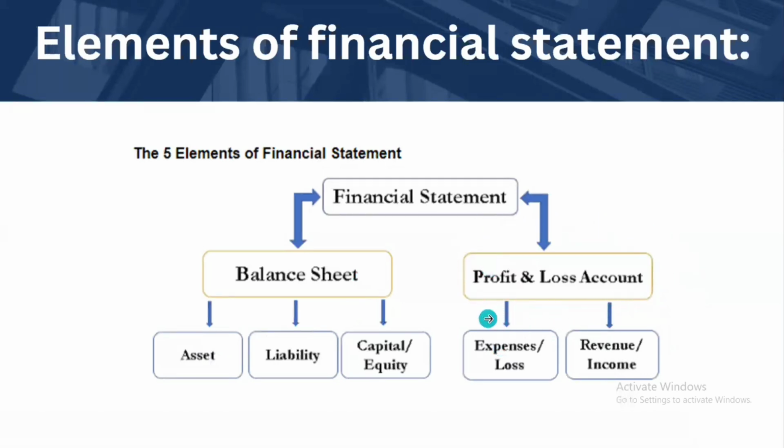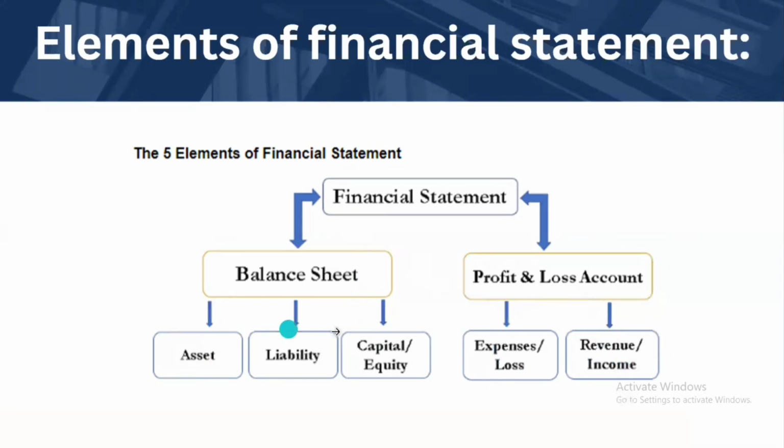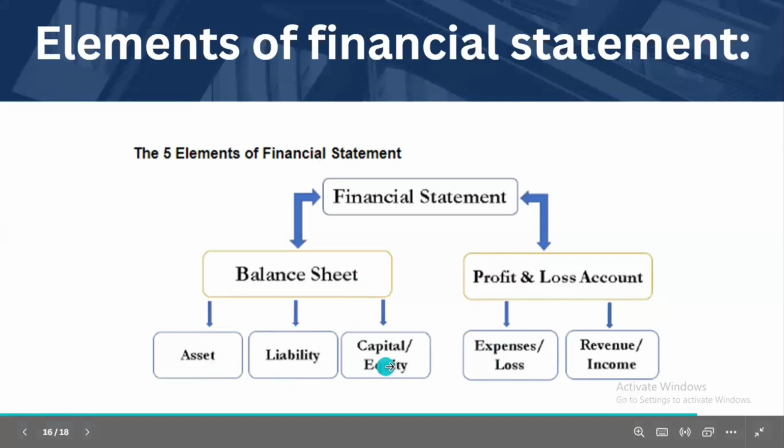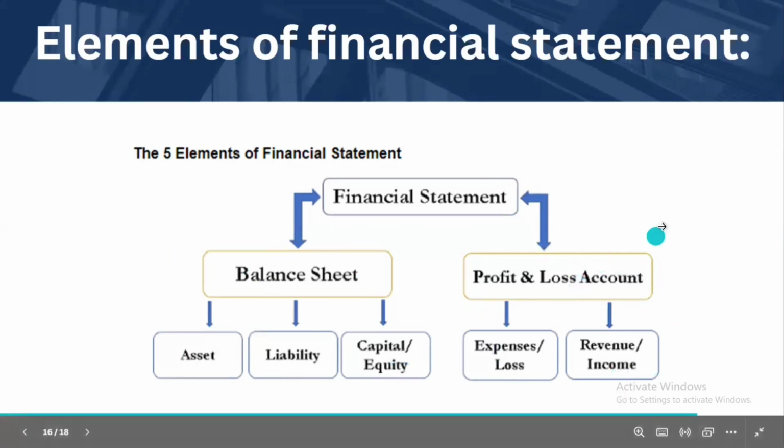As we learned earlier about the nominal account rule, debit all expenses and losses, credit all incomes and gains. This statement follows the same rule. The balance sheet is the combination of assets, liabilities and capital or equity. These are the elements of financial statements. This is how we prepare the financial statement using these elements.